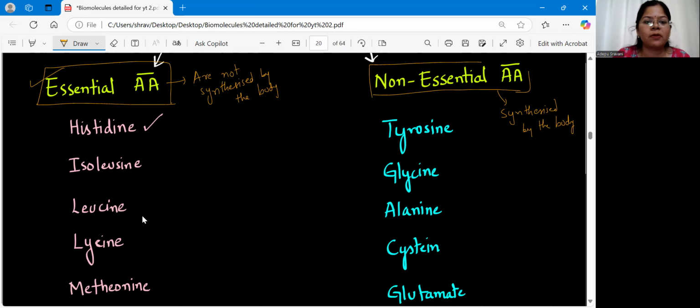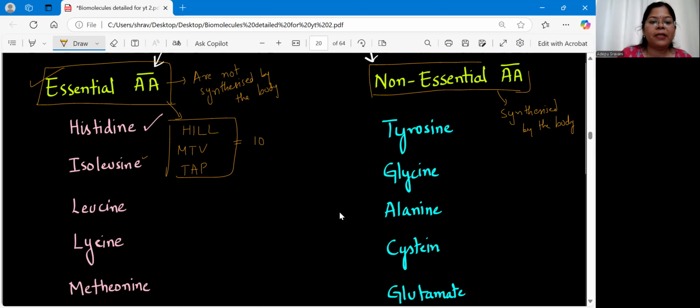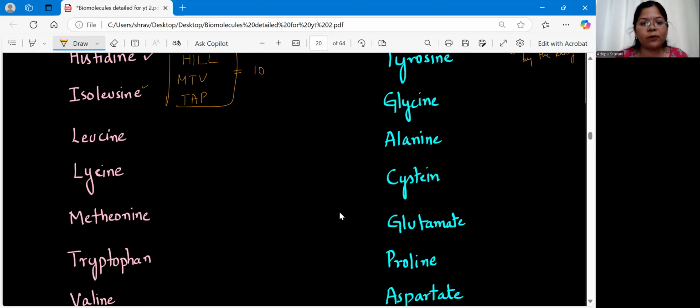You can remember this trick. Hill MTV tab. Clear? Hill MTV tab. This will be your list of essential amino acids, which are 10 in number. So what are all these things? H for histidine, I for isoleucine, L for leucine, other L for lysine. Clear? And then comes your MTV, M for methionine, and T. Please don't get confused. T is not tyrosine. It is tryptophan. This you have to remember.